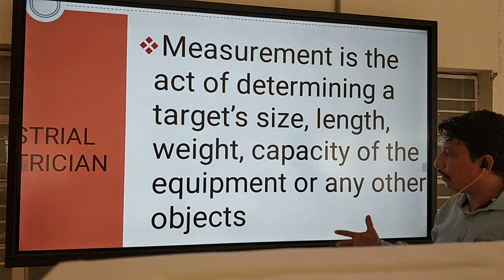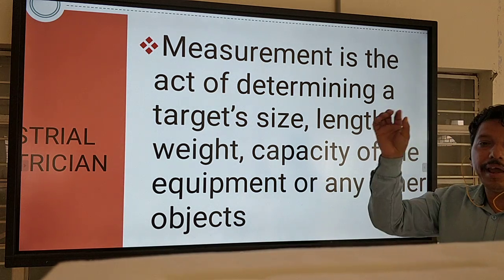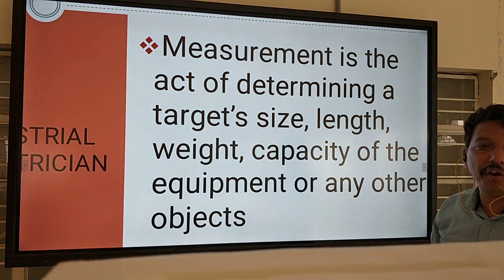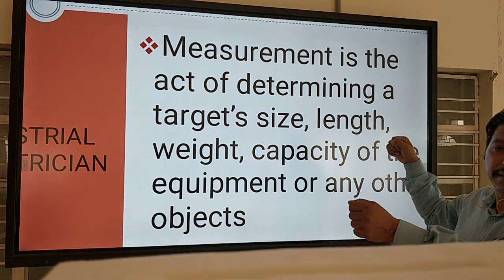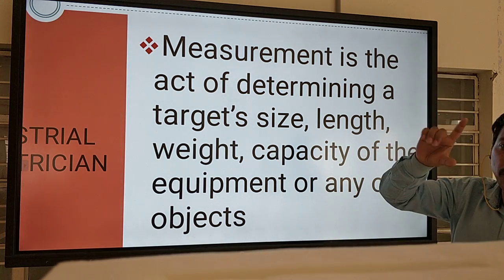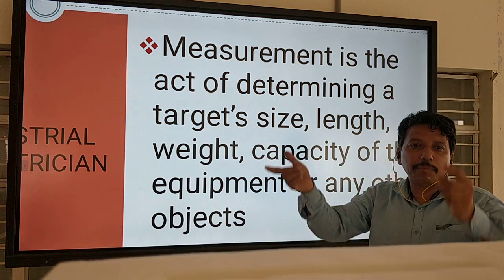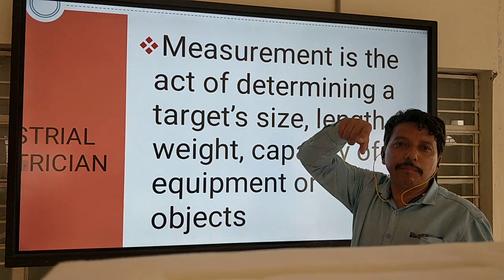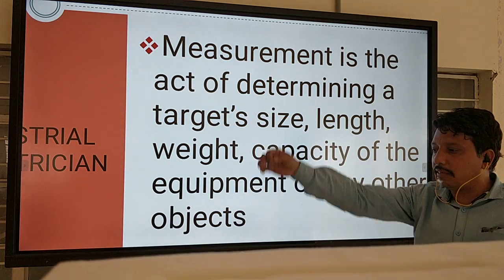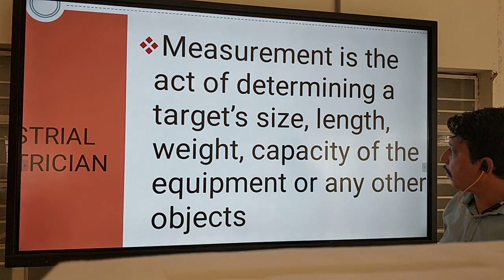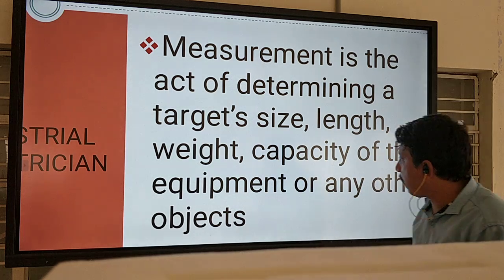Any object, some device, some equipment, any GI conduit, PVC conduit or cable tray, you should measure according to your drawing. If the drawing shows the dimension, you measure the dimension. If it is length, you should make the length as per your drawing.